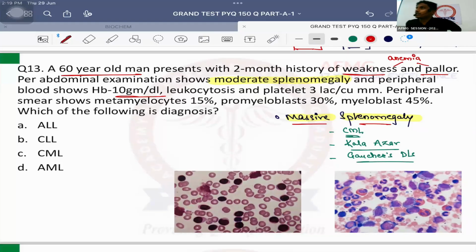Hemoglobin is 10 grams per deciliter. We know already because the patient is suffering from symptoms of anemia as well. Leukocytosis मतलब WBC कम है या ज्यादा है पेशेंट में? डेफिनेट. तो ल्यूकोपीनिया क्या होता है बच्चों?